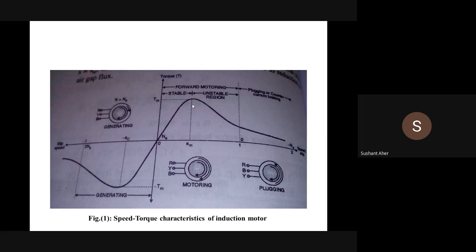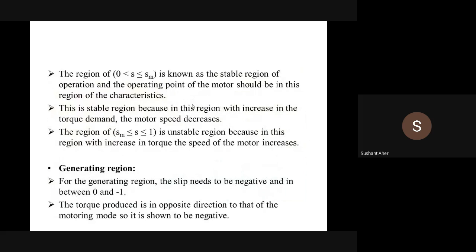Now the next region is the generating region, with slip starting from 0 to -1. In this mode of operation, your induction motor acts as a generator. In this operation, the direction of the rotor and the rotating magnetic field is also the same. That means if the stator magnetic field rotates in the clockwise direction, then the rotor also rotates in the clockwise direction, like the forward motoring region. Here, the region from slip 0 to -1 is called the generating mode of operation.